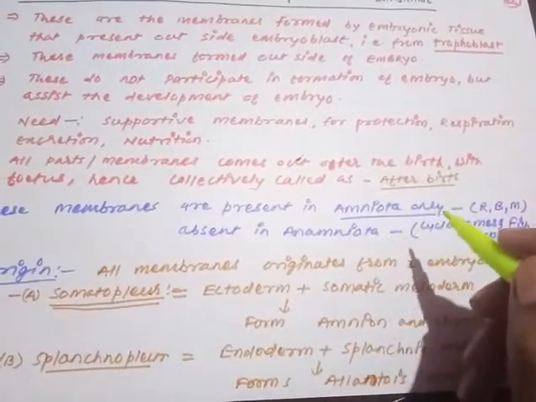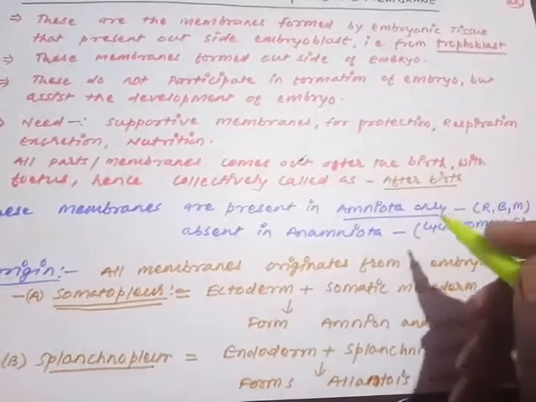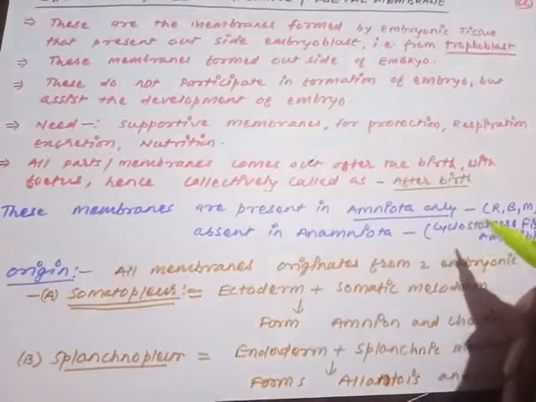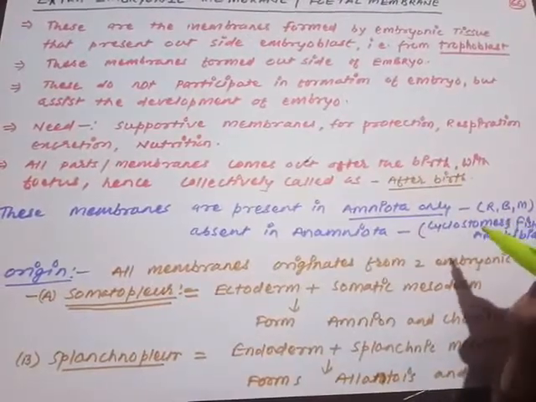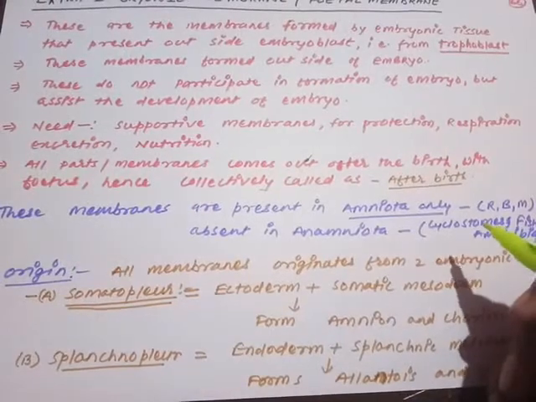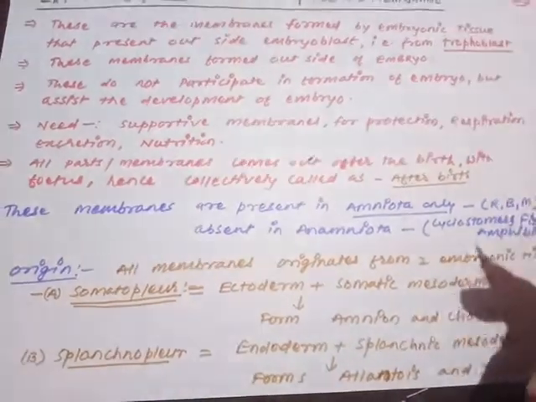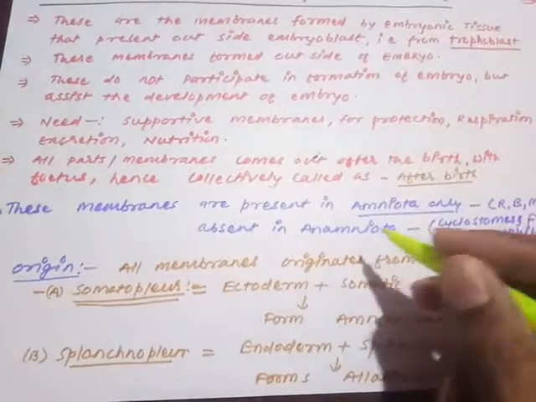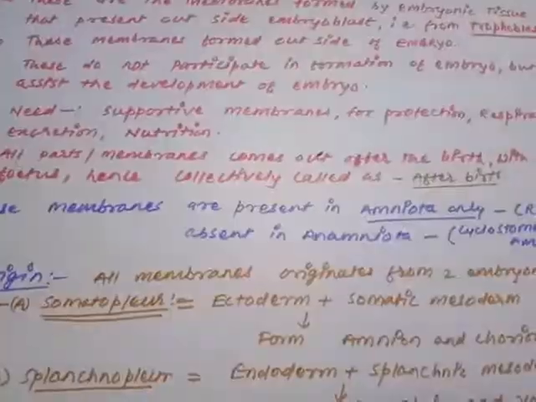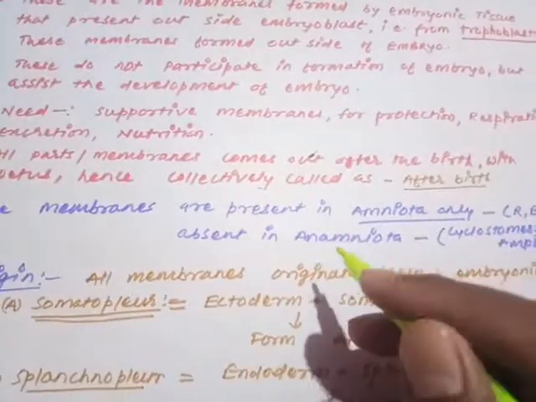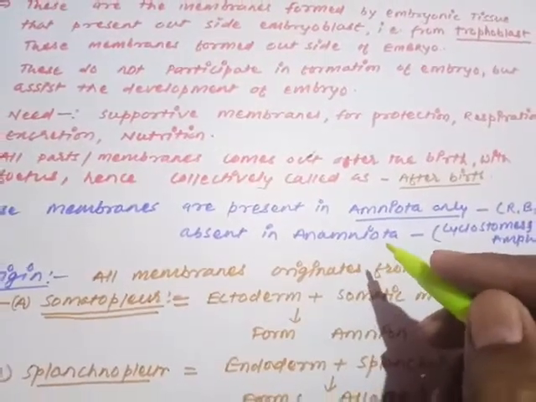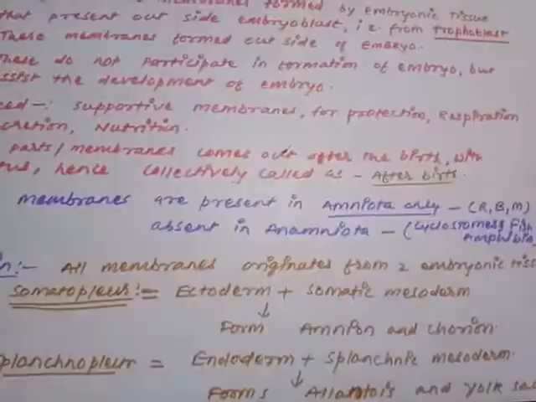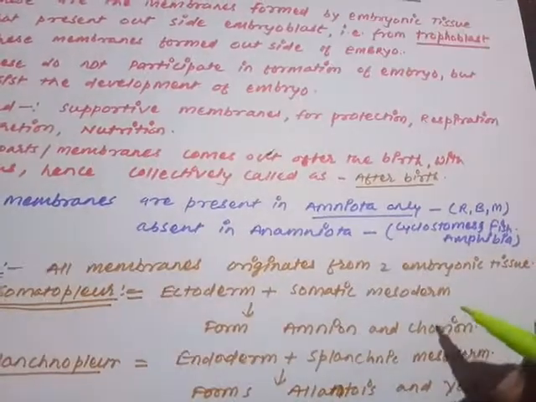And because these membranes are present in these animals, these animal groups are collectively called the amniota. These membranes are present in reptiles, birds, and mammals, and hence this group of animals is combinedly known as amniota. And the animal groups in which these membranes are absent are called anamniota. Amniota means the membranes are present, and anamniota means the membranes are absent. So amniota includes reptiles, birds and the mammals, and anamniota includes the cyclostomes, fishes and amphibians.